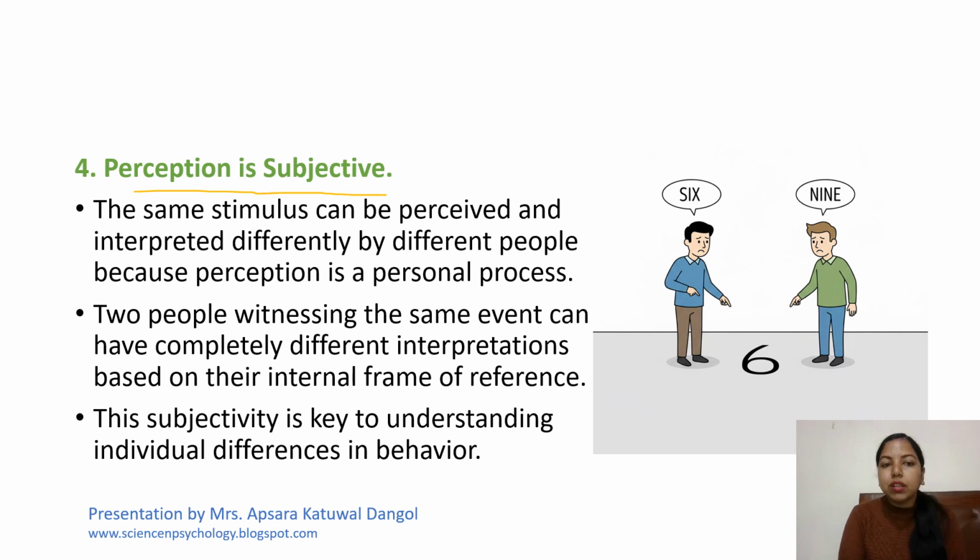So perception is subjective. The same stimulus, this is one of the stimuli, is perceived differently. It is interpreted differently by different people because perception is a personal process. So when this person sees this picture, he says this is 6 and the next one says it is 9. Both are correct. If this person comes to this place and sees this picture, then he will also say it is 6. And if this person comes to this place and sees that picture, he will also say it is 9.